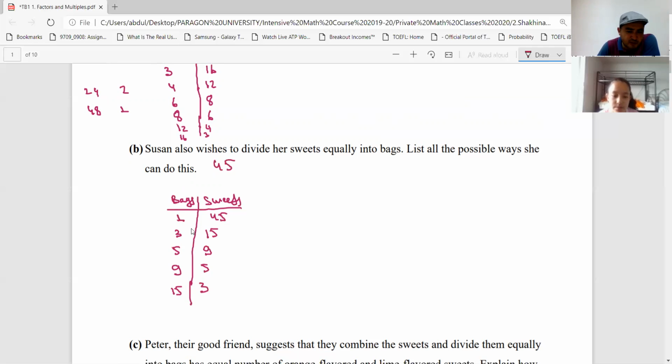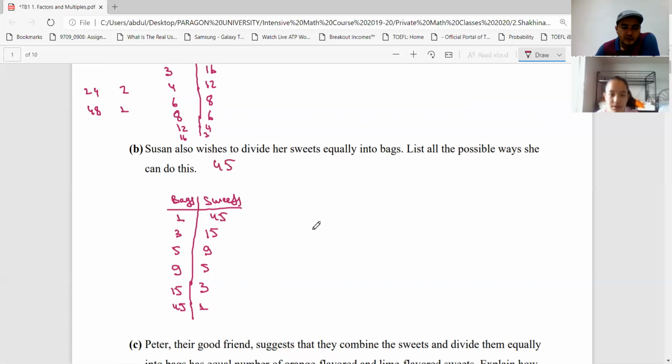As you see here, we are just repeating, right? Now it's 15, 15 is 3. So the next number, before 15, what number? It is 45. So when it's 45, it is 1. So these are all the possible numbers of bags, so that each bag contains some sweets.